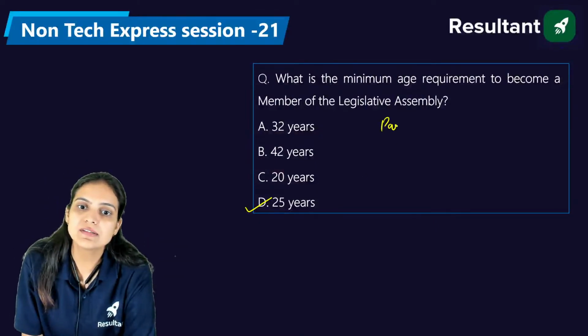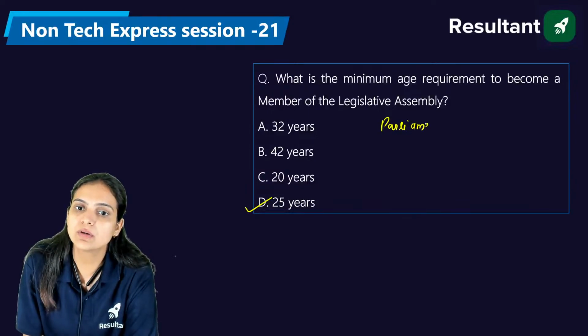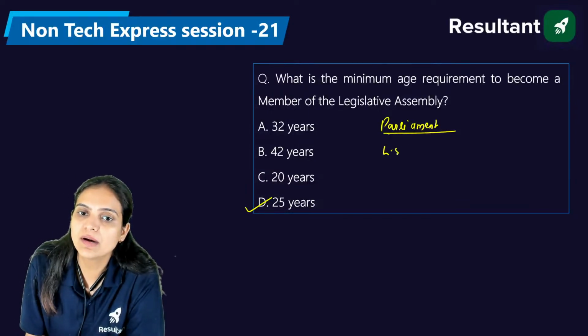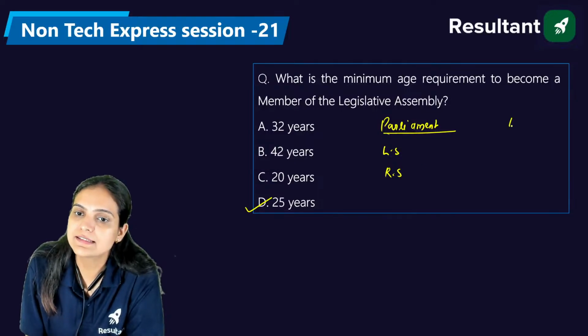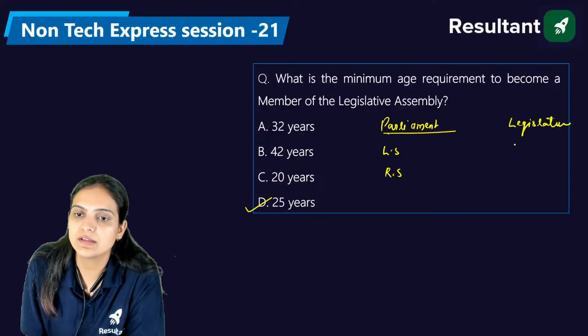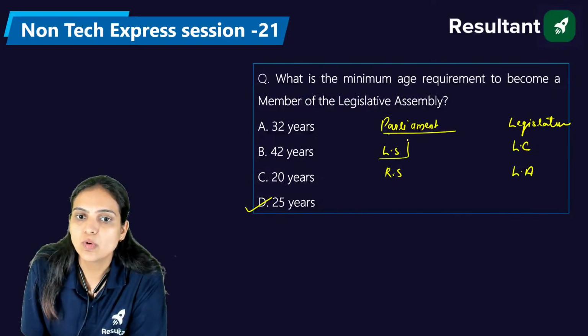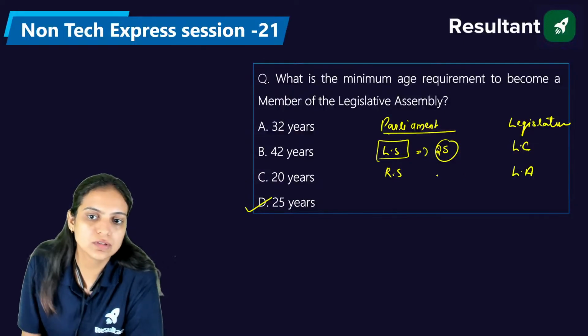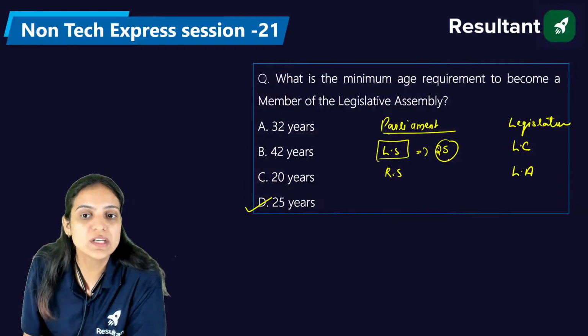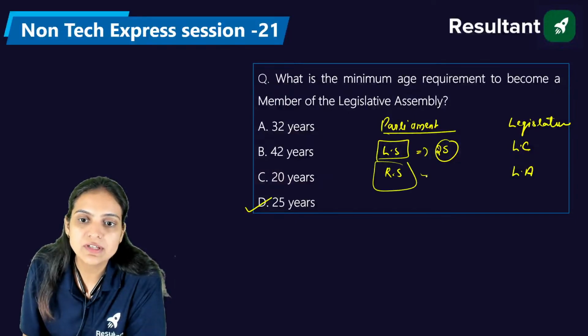In parliament, we have the house of the people and the upper house, that is Lok Sabha and Rajya Sabha. In the state legislature, we have the legislative council and the legislative assembly. In the Lok Sabha, the minimum age to become a member is 25 years, and in Rajya Sabha we require 30 years.